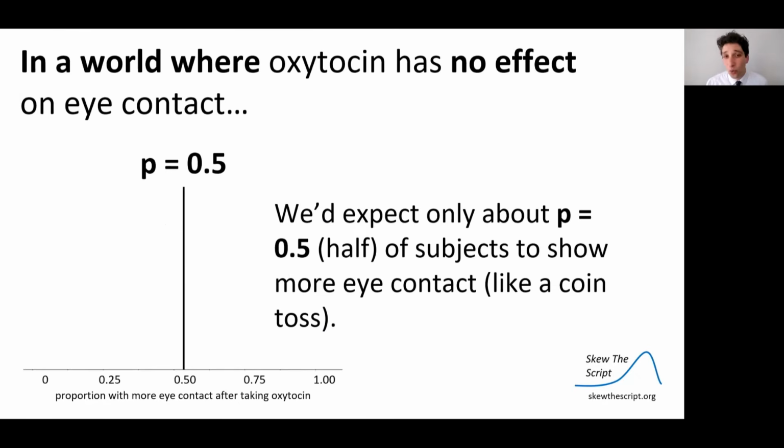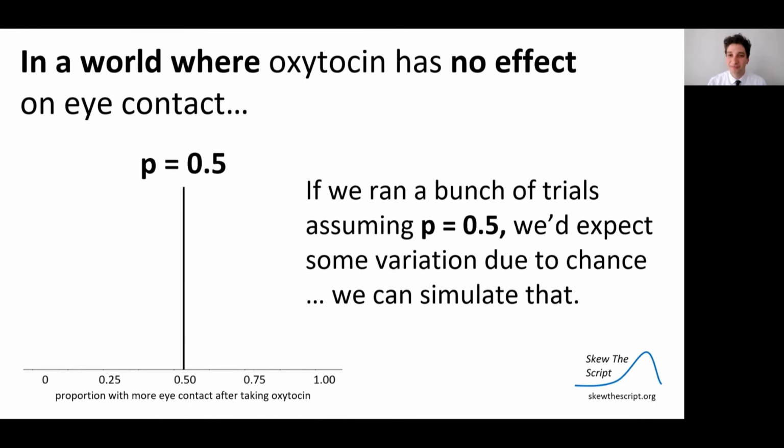So imagine in a world where oxytocin has no effect on eye contact, we'd expect only about half the patients, or a proportion of 50%, to show more eye contact. You'd be like flipping a coin between whether or not you had more eye contact on the placebo side or on the oxytocin side, given that you were randomly assigned at different times to take one or the other. No effect, so it's like half chance.